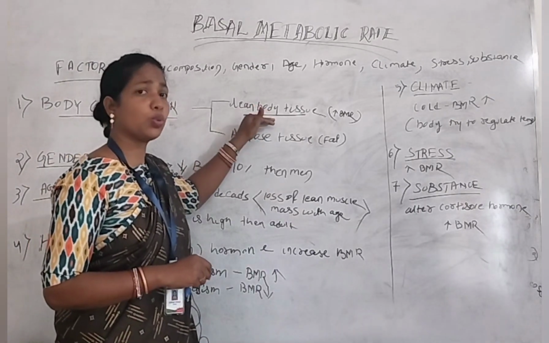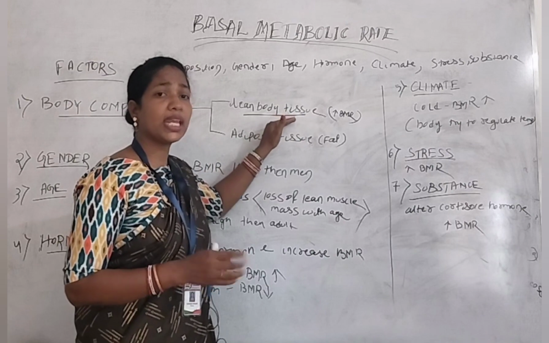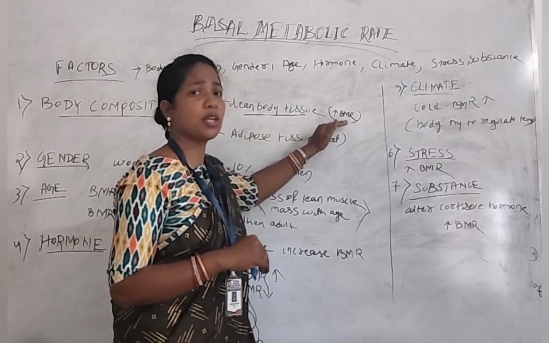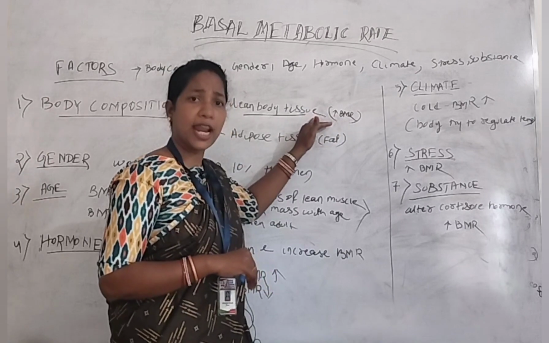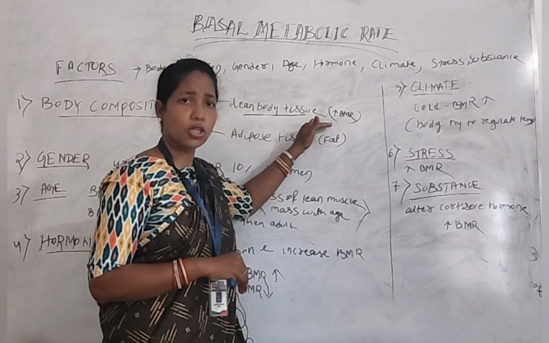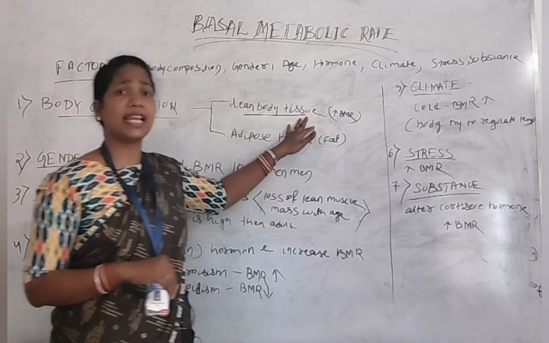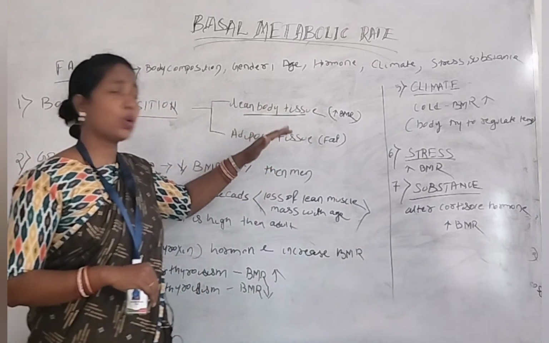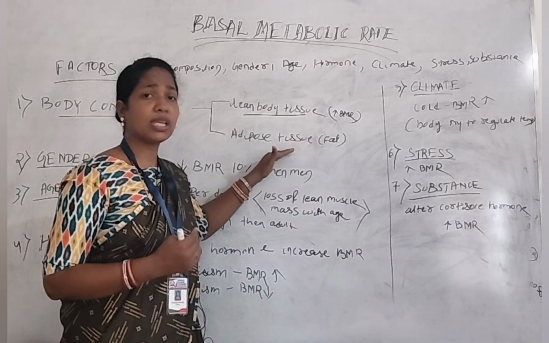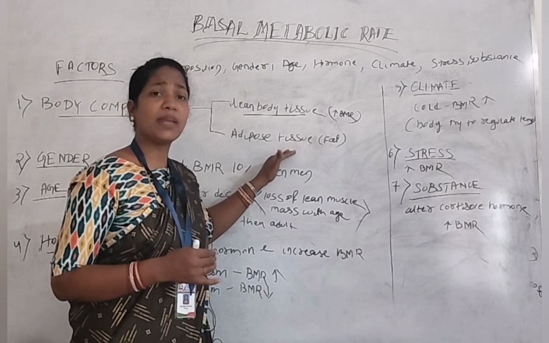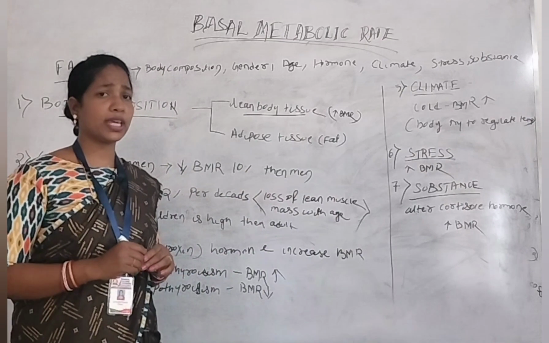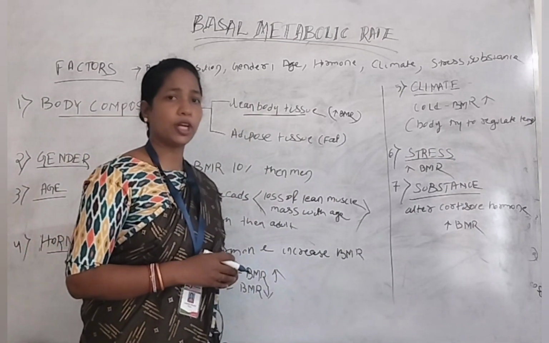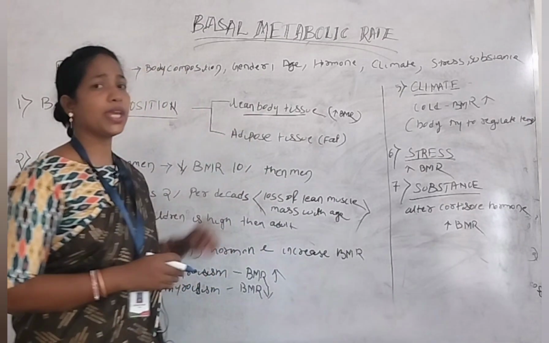The person with lean body tissue requires more energy, so their basal metabolic rate is also increased. They need more calories to maintain their body functions, and they are physically active. But the person who has fat, or a deposit of adipose tissue, has a lower basal metabolic rate as compared to lean body tissue. So that is our body composition.